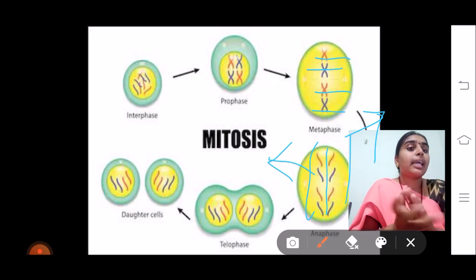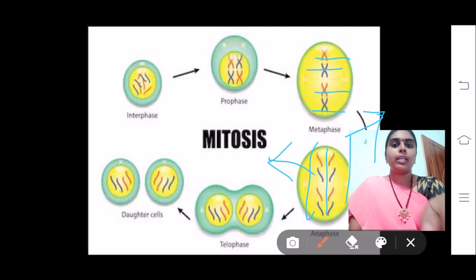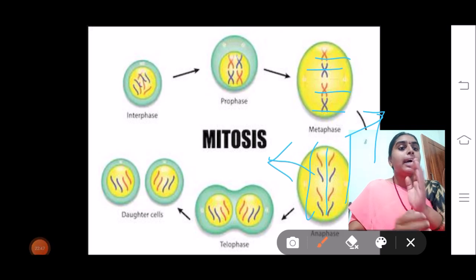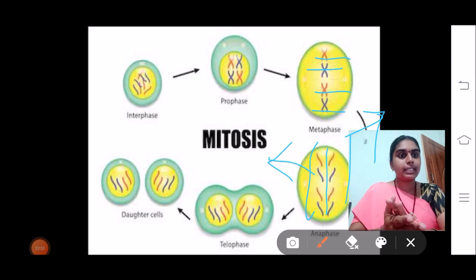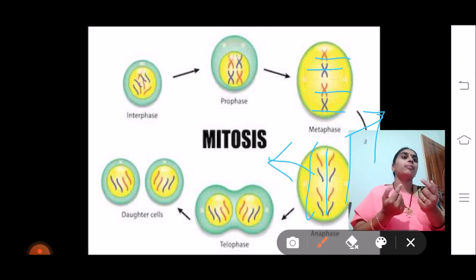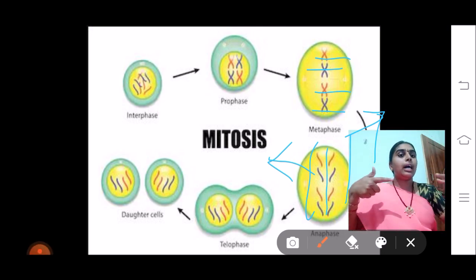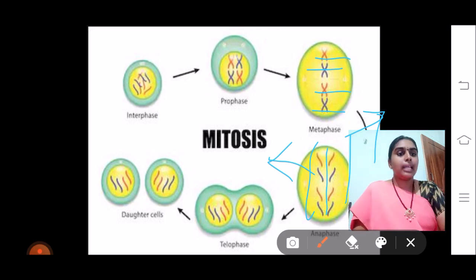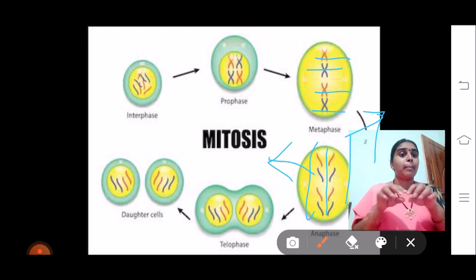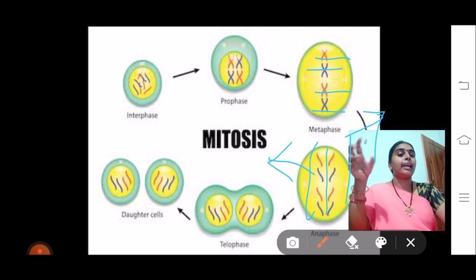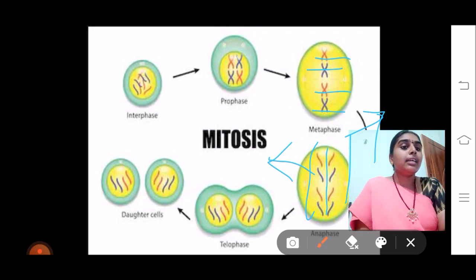From there again the cytokinesis occurs, where the cell wall formation will be seen. In cell division, in the plant cell a cell plate is formed. When compared to the animal cell, a furrow is formed from the outer side, and then the furrow will be developing from the periphery to the center. But in plant cells, a cell plate is formed, and the cell plate will be extending towards the opposite sides, increases slowly and attaches to the wall by forming the new cell wall